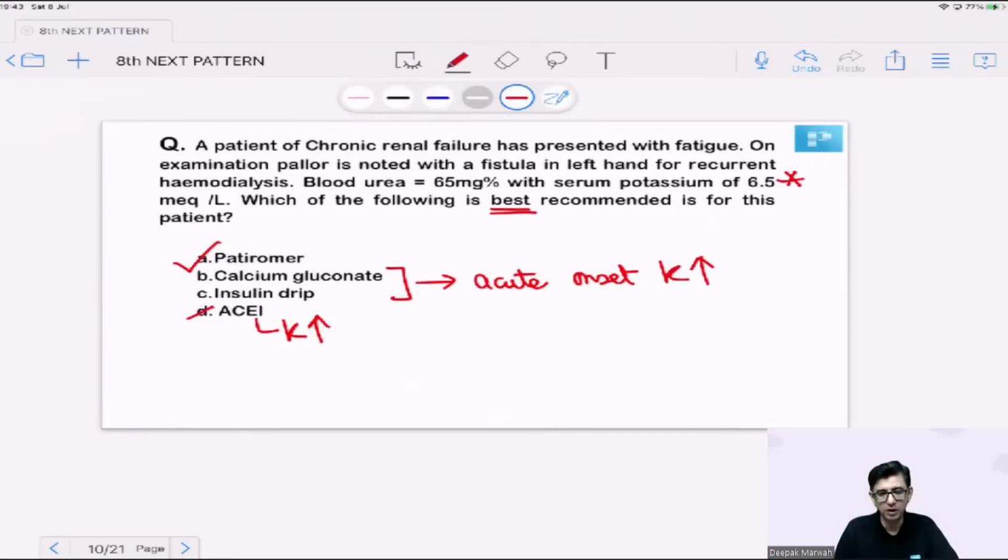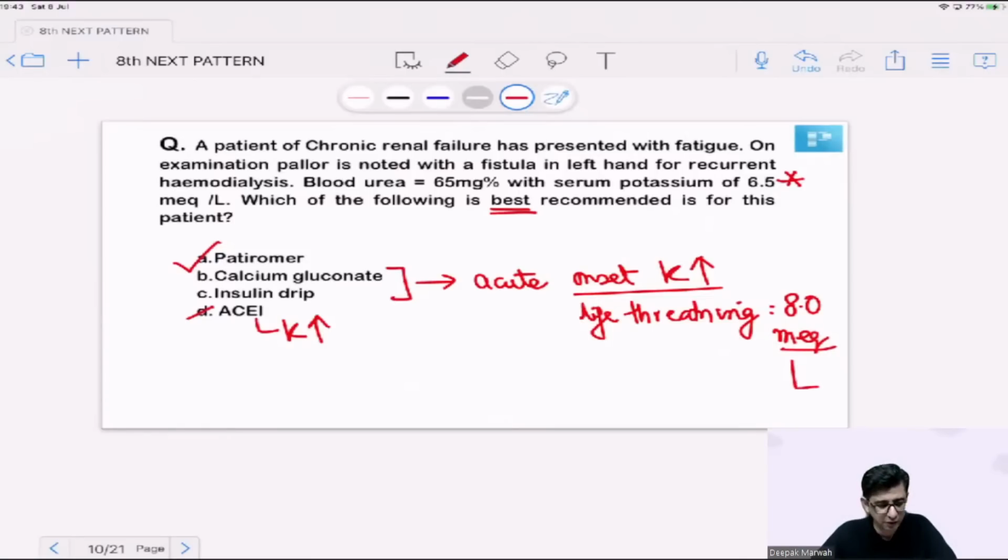If this was an acute onset, life-threatening hyperkalemia, suppose in this question the value was given in the range of about 8, then it is a cause of concern because it can stop the heart. We can have an anticipated diastolic arrest in a patient. So that is where calcium gluconate is given, where it will antagonize the effect of potassium, because potassium causes relaxation and calcium causes contraction. So you're antagonizing the effect.